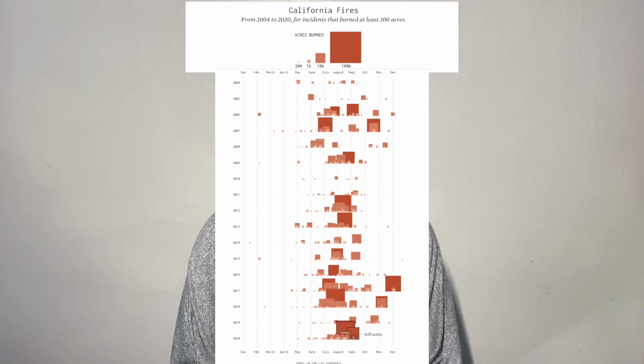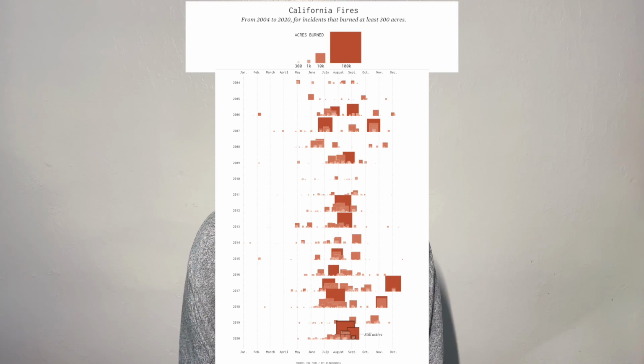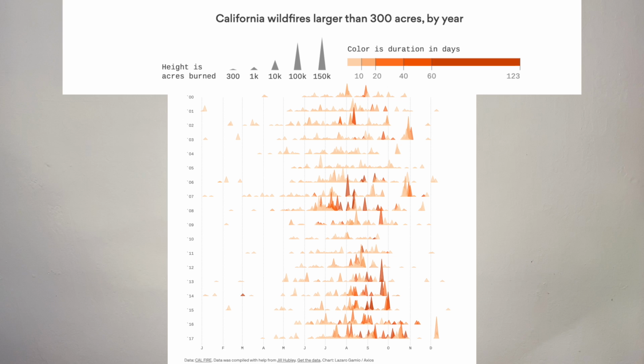Moving to the fall months, wildfires broke out all across California, leading to orange skies and unhealthy air quality. Around that time, I found this visualization from Flowing Data, which showed the size of the California wildfires over the past few years, as well as this graph from Axios in 2017, which shows the size and the length of time the wildfires burned for. I think it's really cool to visualize all the wildfires on a single page. That way you can compare and see the trends from year to year.